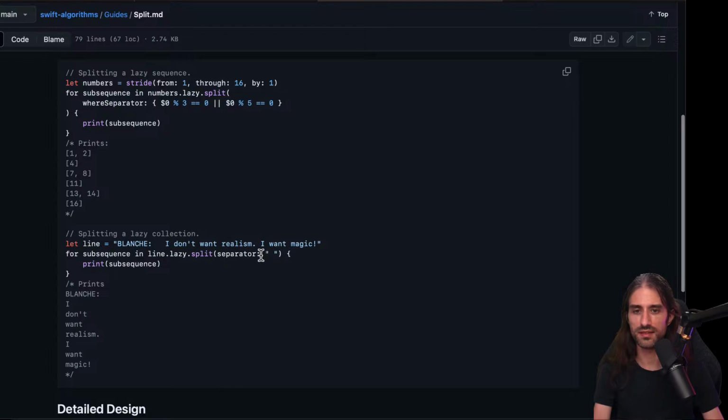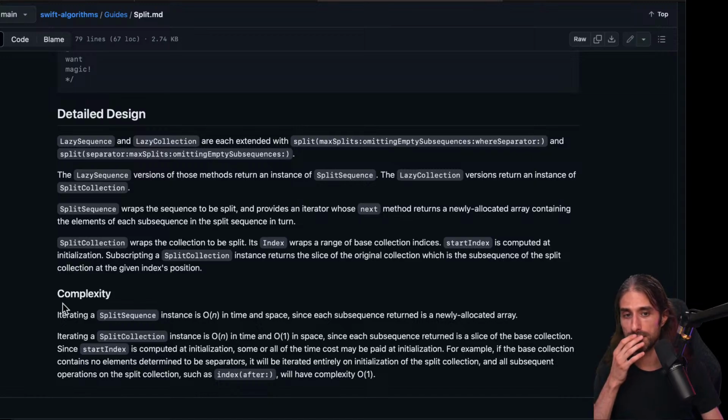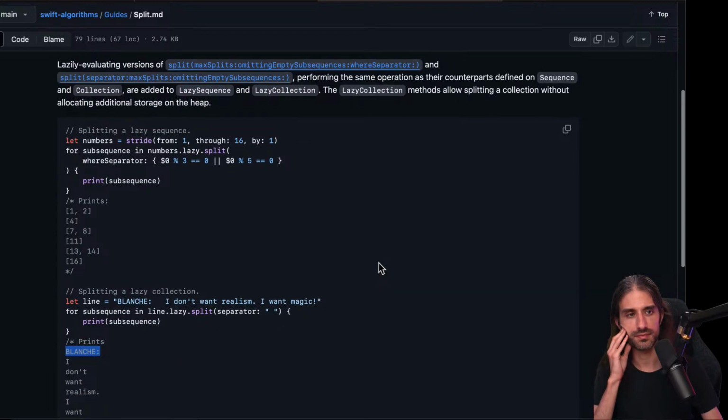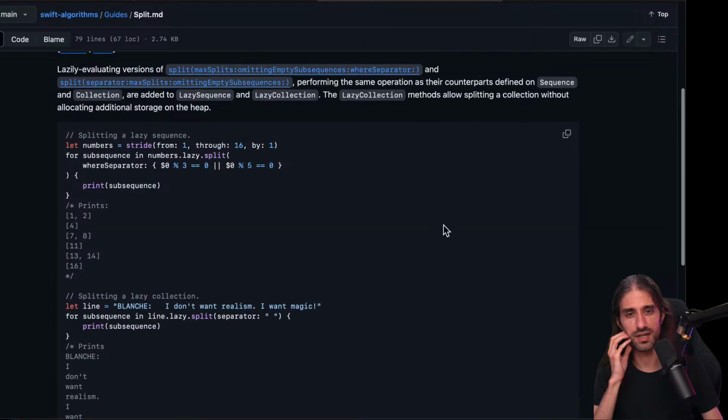So here it does split, and the separator is a white space, and it omits the empty subsequences because here the separator appears several times in a row, and so you have, okay, blanche I, okay, so it separates using the white space. Okay, might be useful. The interesting one is maxSplits, for instance, because it could have a need for it, but I don't see a clear use case for it.